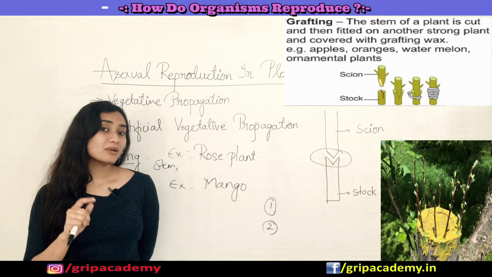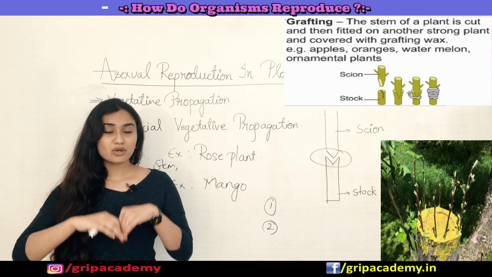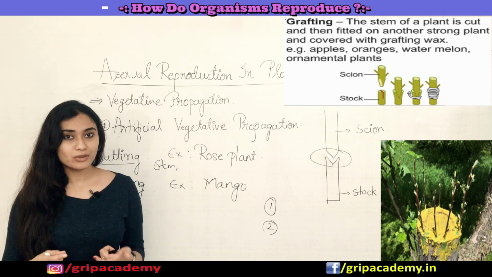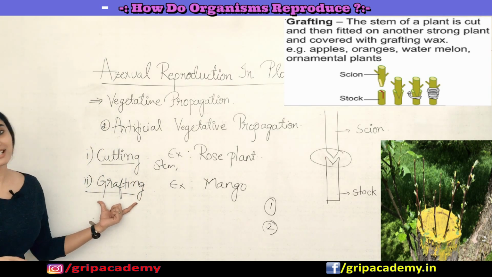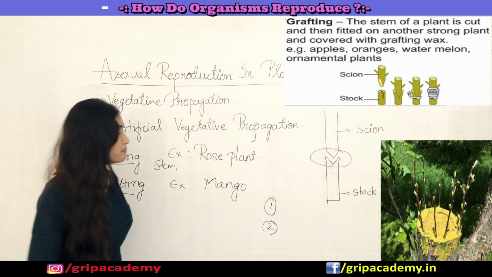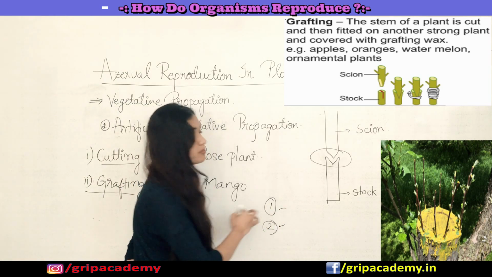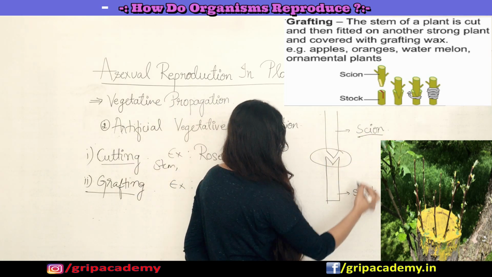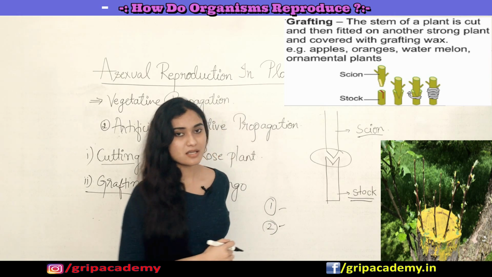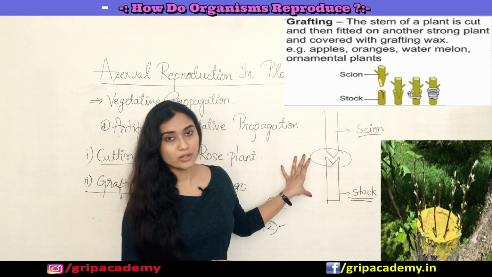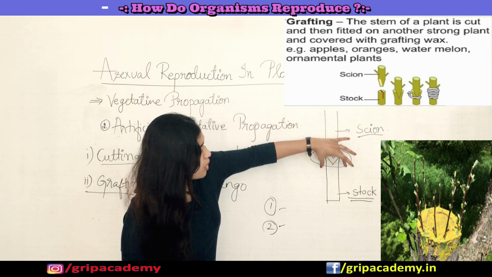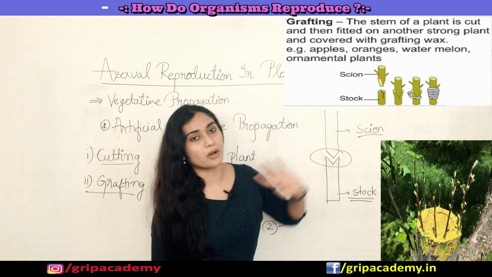Now I want a tree which bears a lot of fruits with the sweetest taste. How can I do that? I can do it with the method of grafting. I take these two plants. The plant below, you call it the stock, and the one which you put on top of this stock, you call it the scion.